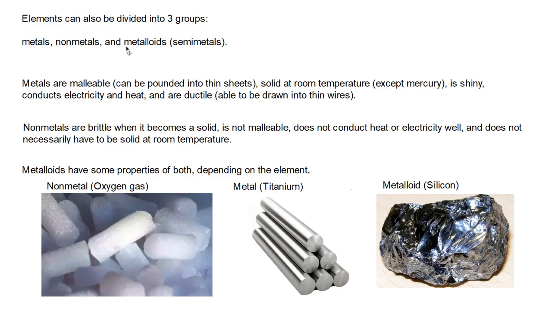Metals. I'm gonna list you some of the properties of metals. Metals are malleable. That means they can be squashed and pounded easily without breaking or separating. Solid at room temperature, except mercury. Most of them are solid at room temperature. Mercury is not. They're shiny. They conduct electricity. They conduct heat. They're ductile, so they can be shaped into wires, right? Like copper. Copper wire is really, really thin.